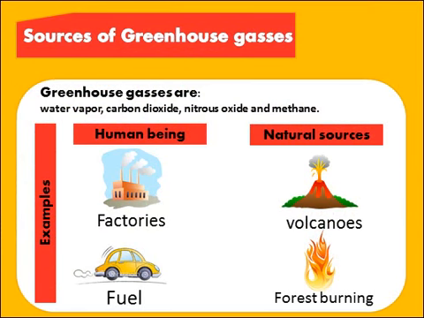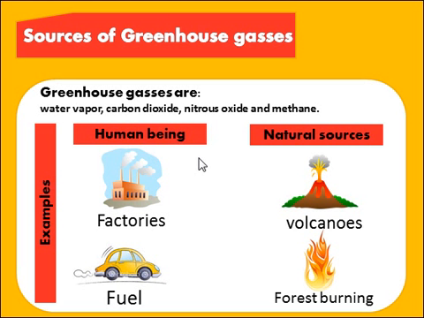Now let's talk about the sources of the greenhouse gases. The greenhouse gases are water vapor, carbon dioxide, nitrous oxide, and methane. And there are 2 main sources of these gases, which are human activities and the natural sources.